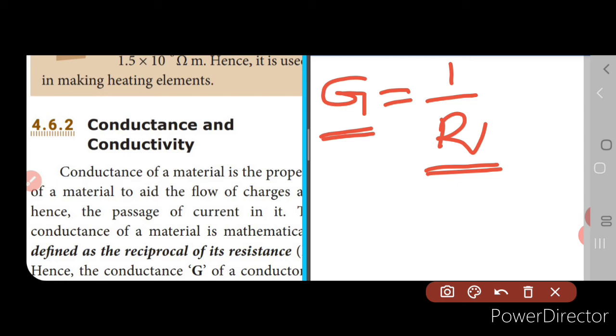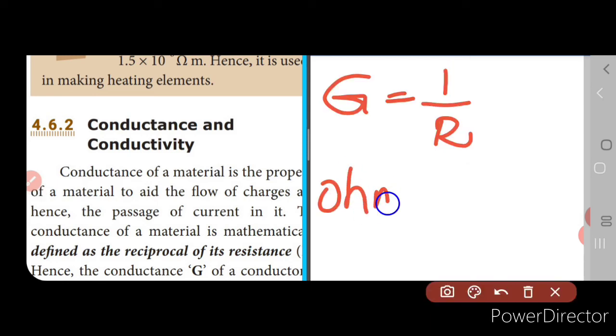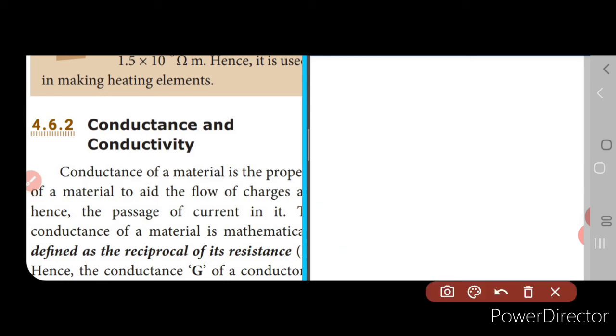Now what will be the unit for G? Unit for G is ohm inverse because R is in the denominator, or it can also be said as ohm inverse, or it is mho. So this is the unit for conductance. Now let's see what is conductivity.